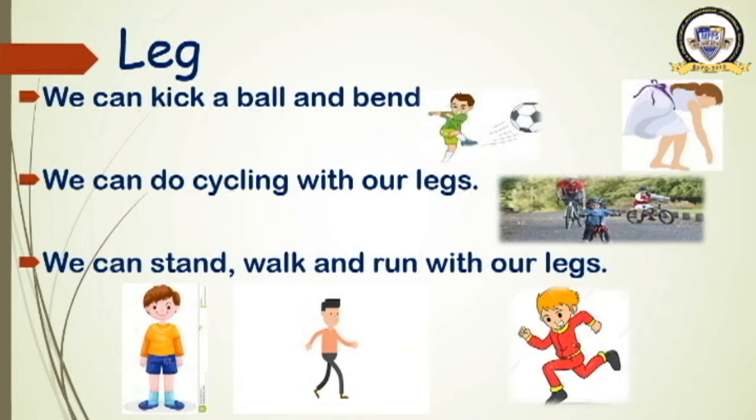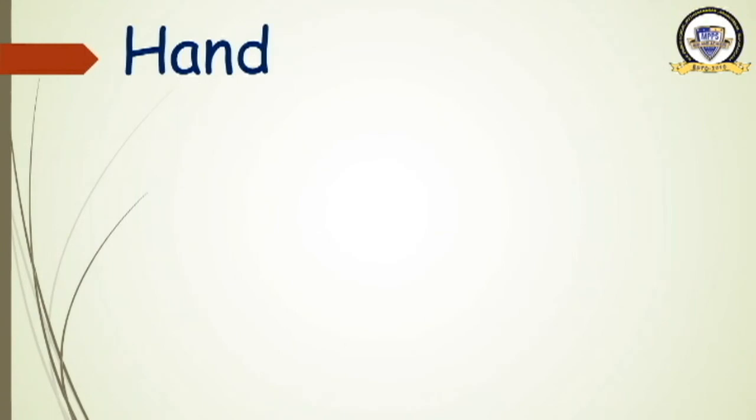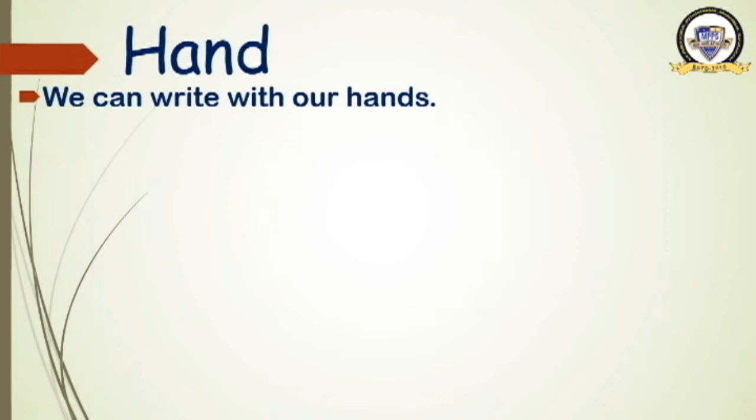We bend. We do cycling. We can stand, walk, and we can run with our legs. Okay. Now we will see the next body part, which is this hand. How many hands do you have? 2 hands. How do these hands help us?